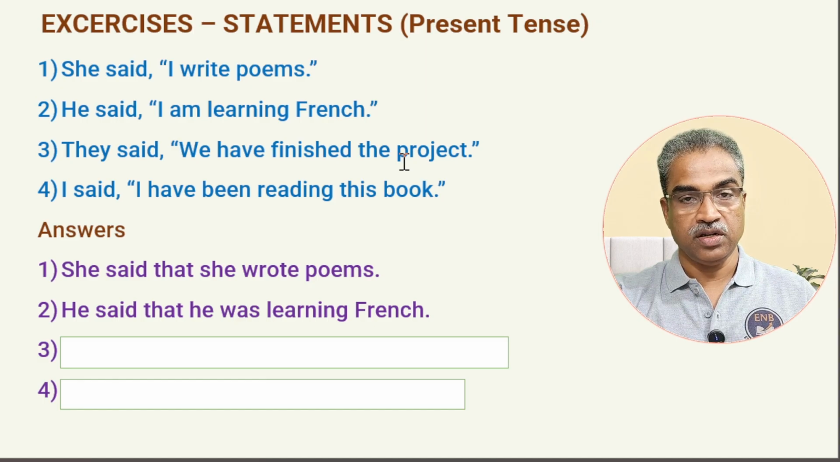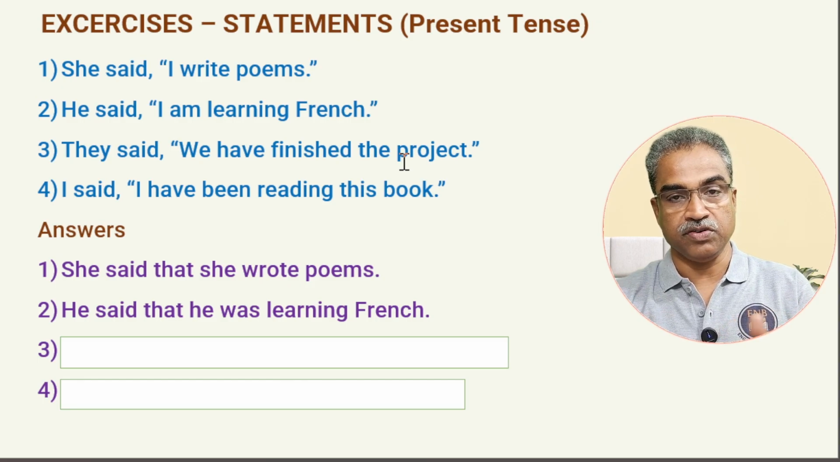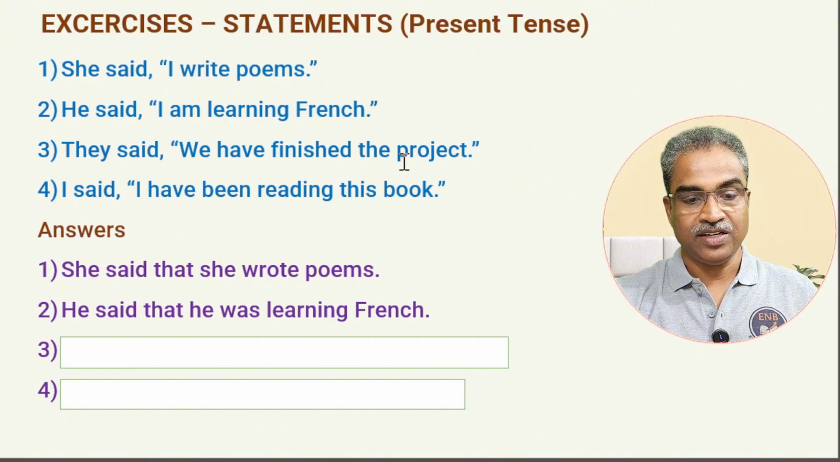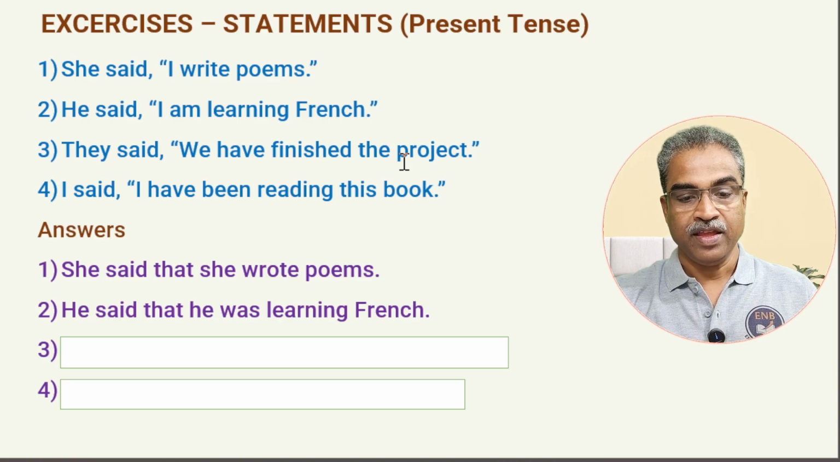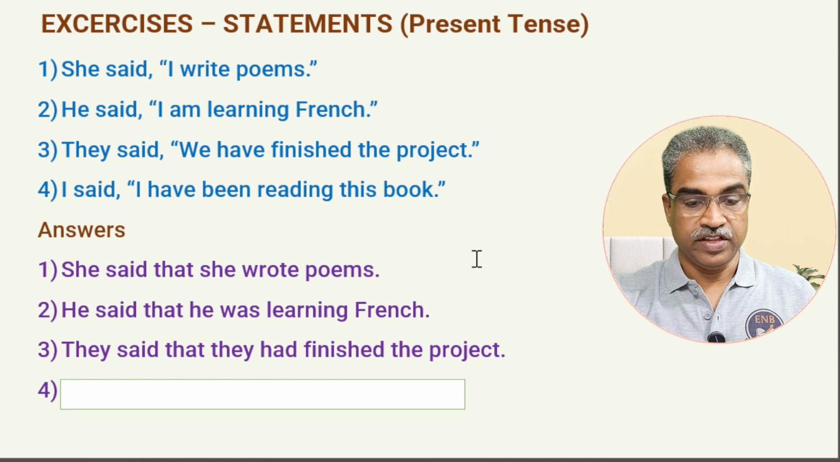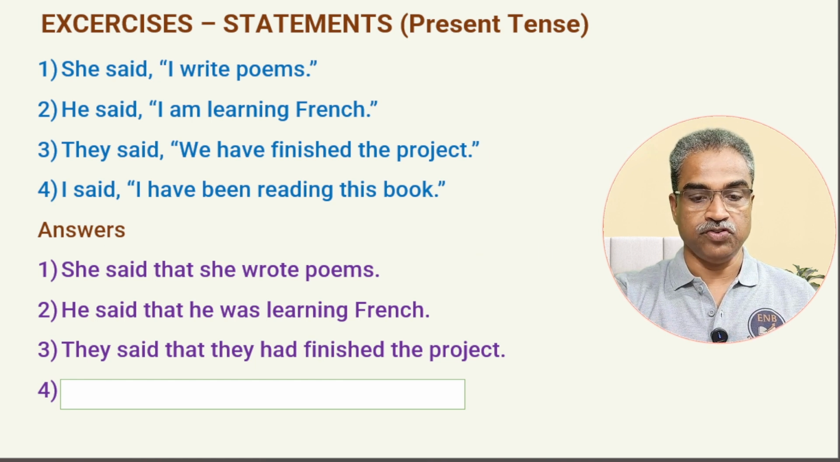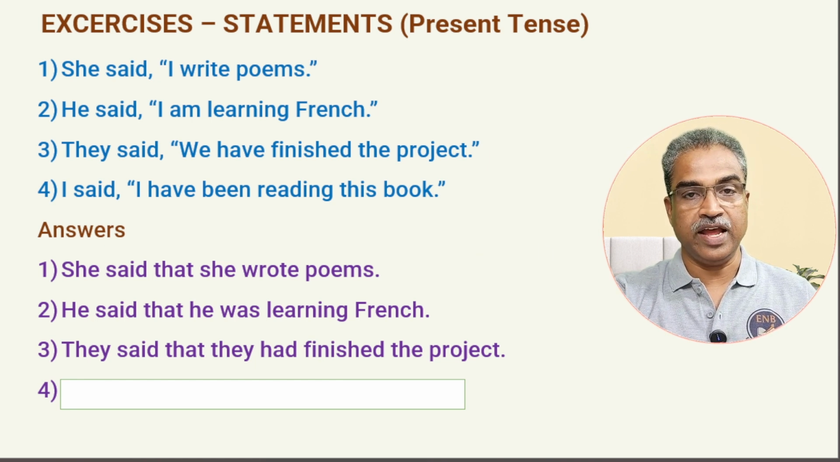They told that, joining the main clause with the subordinate clause. They told that they, "we" changes into "they" because they told. So "they have finished" becomes "had finished the project." They said that they had finished the project, or else they told that they had. Or they commented, they mentioned that they had finished, whatever. I hope you are getting it.